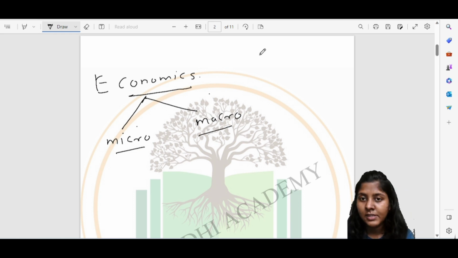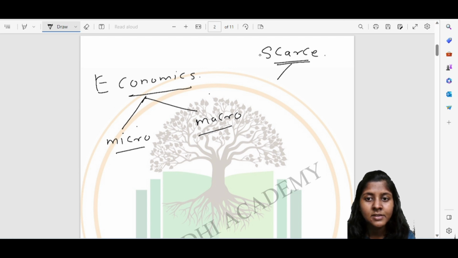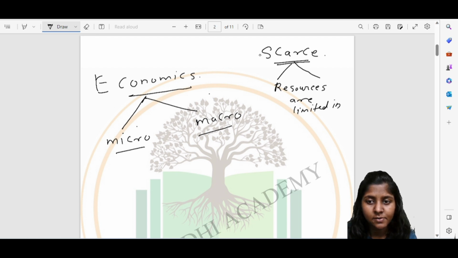Okay, the first thing we'll be learning about is the key word, that is, resources are scarce. And the meaning of scarce is that resources are limited in nature. Resources are limited in nature, and all the resources have got alternative use.